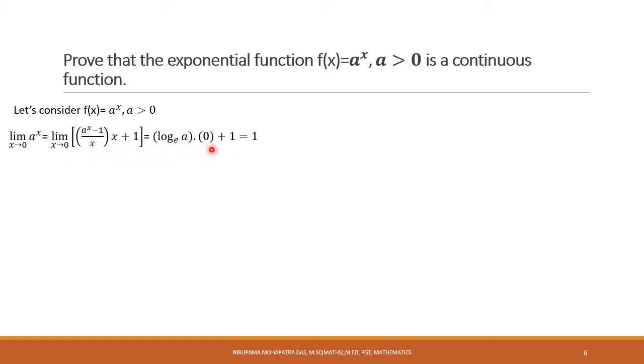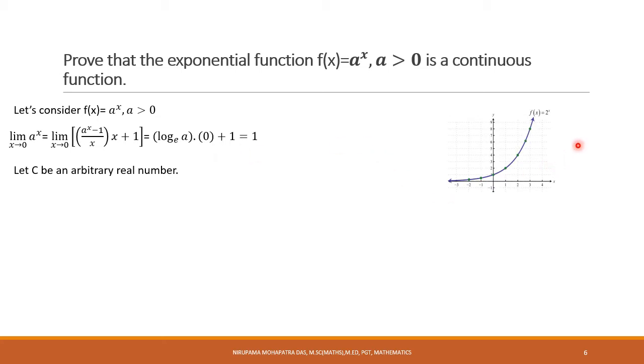Here you see you are getting log a into the limit as x approaches 0 of x, that is 0, and plus 1, so you are getting 1. So the limit as x approaches 0 of a to the power x equals 1. So let's go for next.